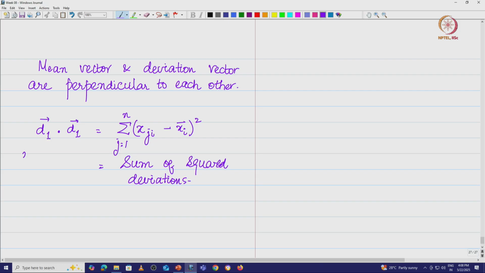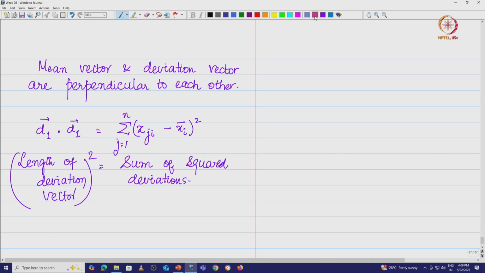And what is this? This is going to be the length of the deviation vector squared. The length of the deviation vector squared is basically going to be the sum of the squared deviations. And what are we going to say? Now you take the square root of this.